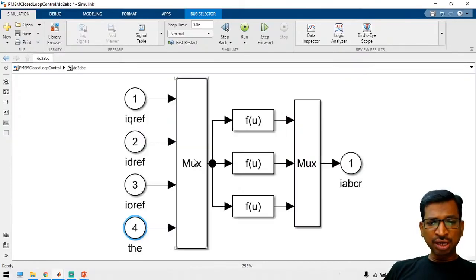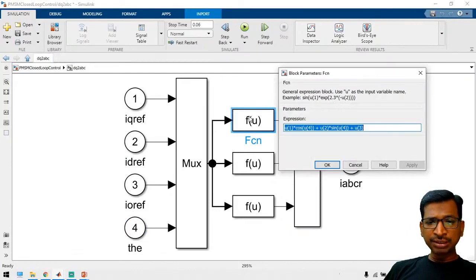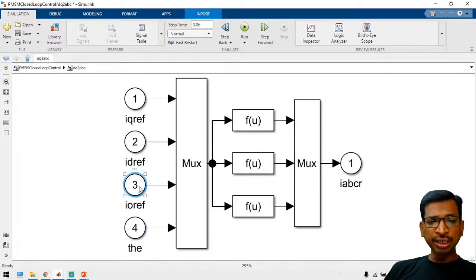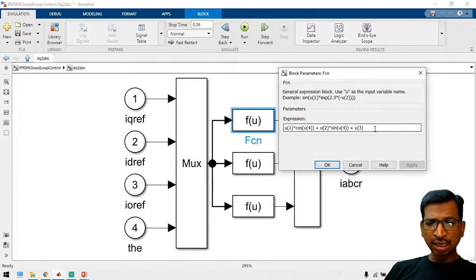Now here you are combining all these four signals. So U1, U2, U3, U4, right? Here we are going to measure the value. So U1 into cos theta plus U2 into sin theta, right? Here the U4 signal and then U3 signal, U4 theta and then U3 I naught value, right? So like that you have to do the formula. This is a simple formula, just take note of it, and this is for the A function.